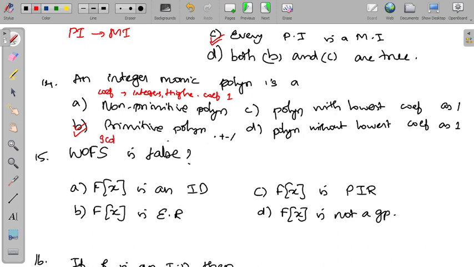That is nothing but the GCD of all the integers is equal to 1. Similarly, if f(x) and g(x) are primitive polynomials, then multiplication is possible. That is, f(x) times g(x) is a primitive polynomial, but f plus or minus g is not a primitive polynomial, and the quotient is also not a primitive polynomial. So if two polynomials are there, then only the multiplication will be a primitive polynomial.